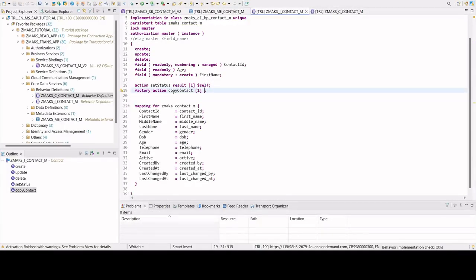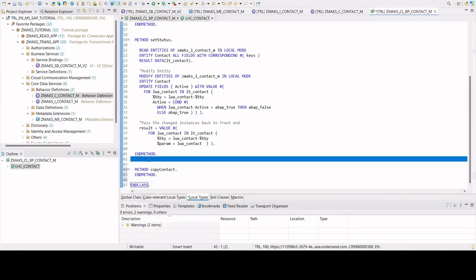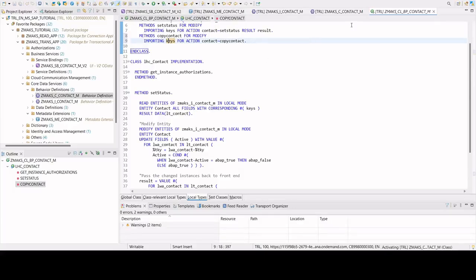Then we have to click either here or on the copy contact and press Control 1. It will give us the quick proposal and ask us to add the particular method in our class, and it will add the method in our class. A copy contact method has been added in our class, and as you can see, a copy contact for modify, and it will import the keys for the action of copy contact. Let me activate this.